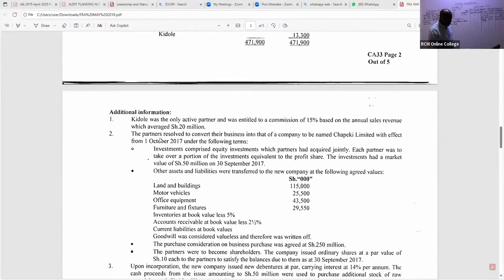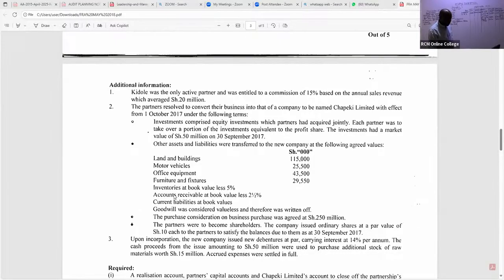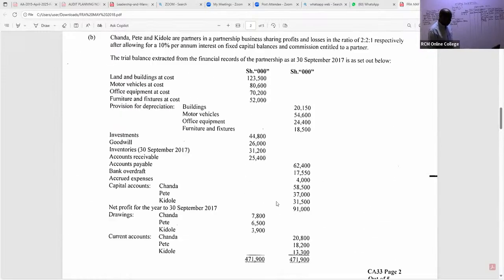At least at this point we have been able to take care of it. We are told goodwill was considered valueless and therefore was written off. We have goodwill of 26,000.